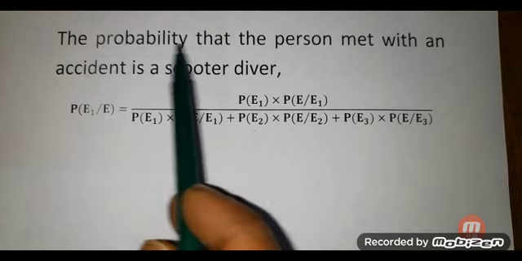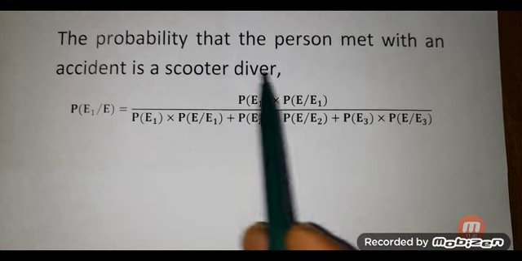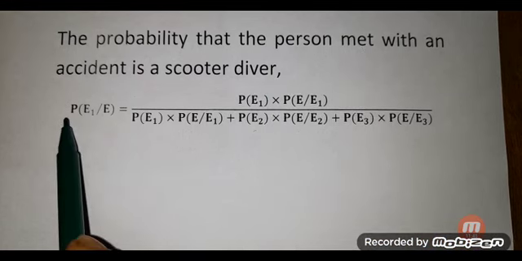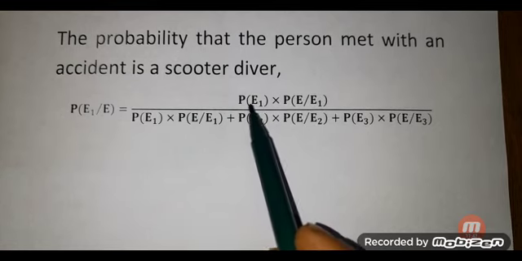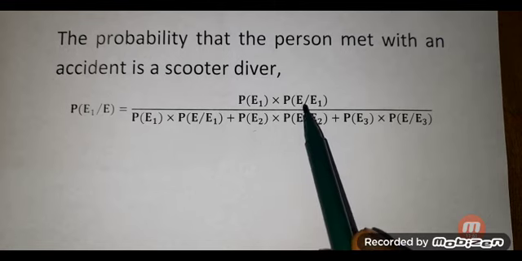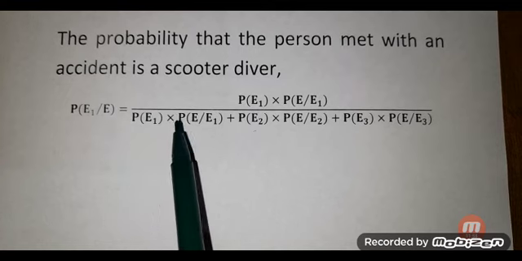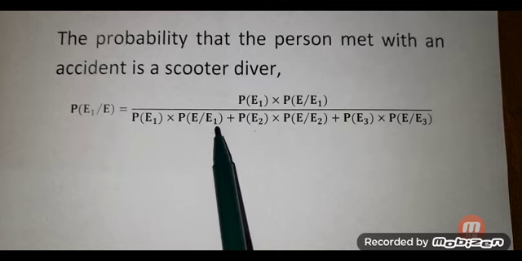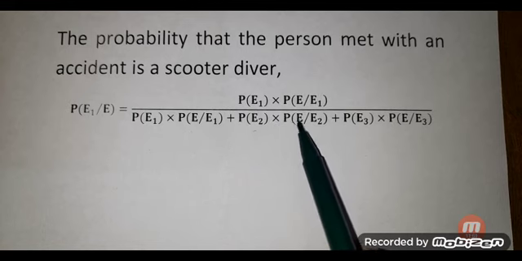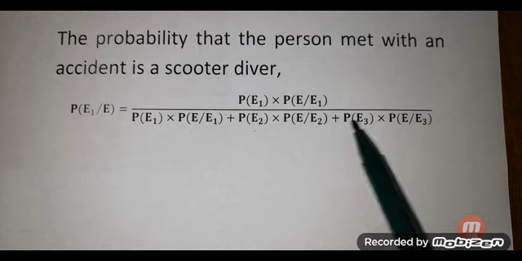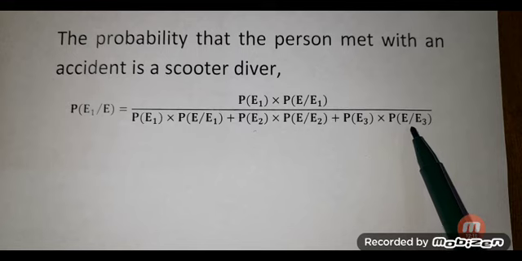Therefore, the probability that the person who met with an accident is a scooter driver is given by P of E1 given that E is equal to P of E1 multiplied by P of E given that E1, divided by P of E1 multiplied by P of E given that E1 plus P of E2 multiplied by P of E given that E2 plus P of E3 multiplied by P of E given that E3,